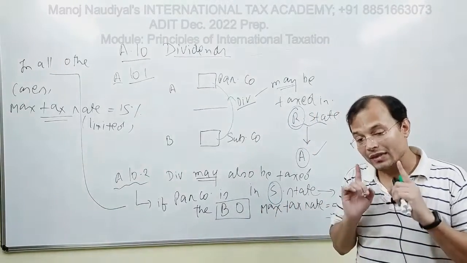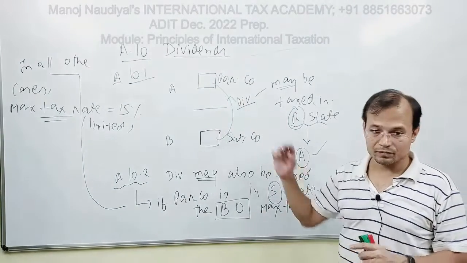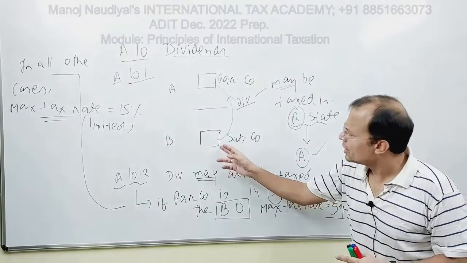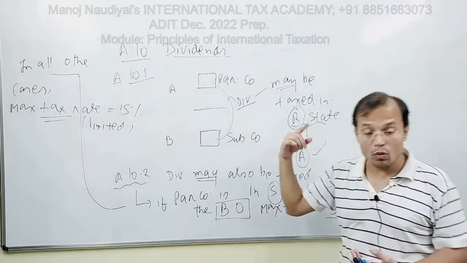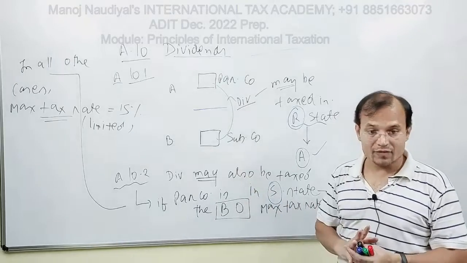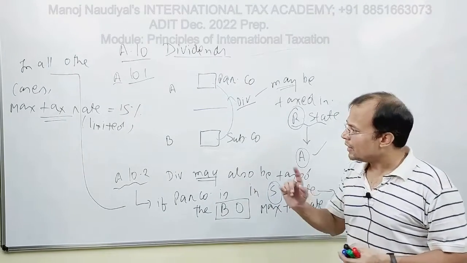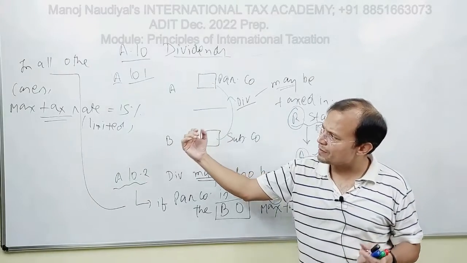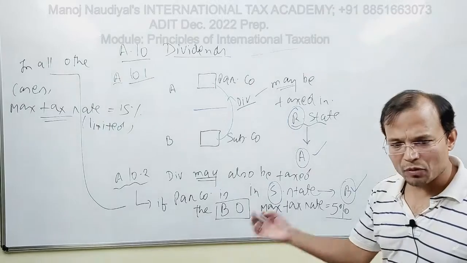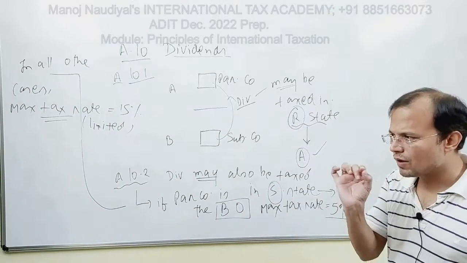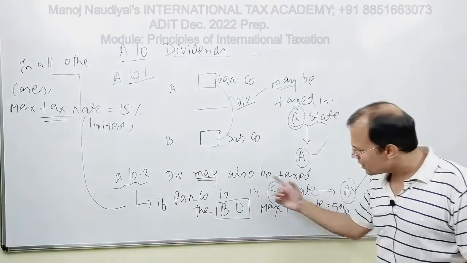And that too, if the company to which Subco is paying the dividends is the beneficial owner of these dividends, and in all other cases, the maximum rate of taxation is 15%.